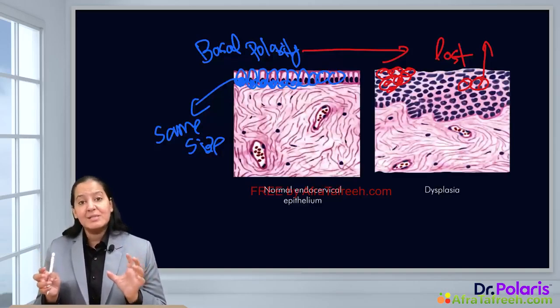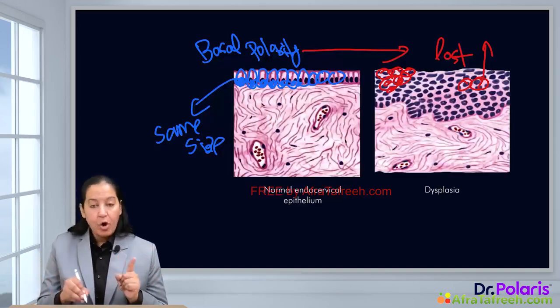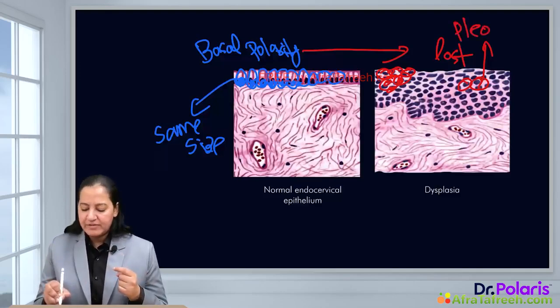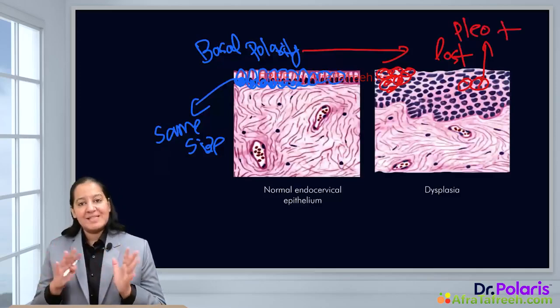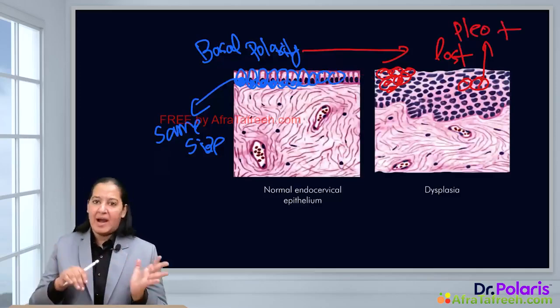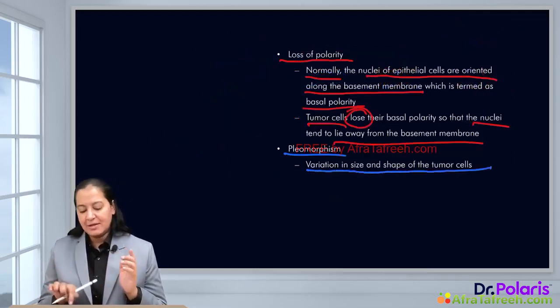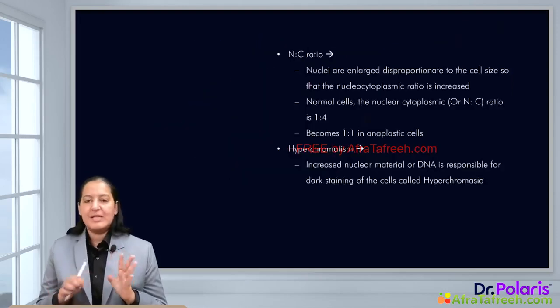Variation in size is known as pleomorphism. Normally pleomorphism is absent, but in dysplasia pleomorphism is present. So in dysplasia, basal polarity is lost and pleomorphism arises. Pleomorphism is variation in size and shape of the dysplastic tumor cells. So these are the four properties we have discussed.